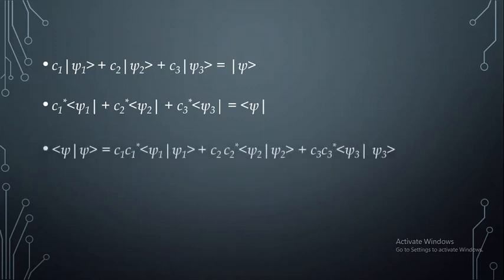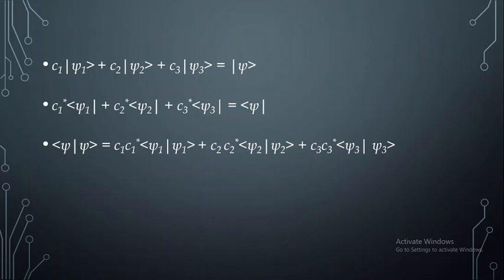If you take the inner product of it, that is bra xi into ket xi, we just need to multiply all the components. Taking the inner product is something like A dot B equals A1 B1 plus A2 B2 plus A3 B3. In the same way, we have C1 star into the inner product of xi1 with xi1, plus C2 star into the inner product of xi2 with xi2, plus C3 star into the inner product of xi3 with xi3.